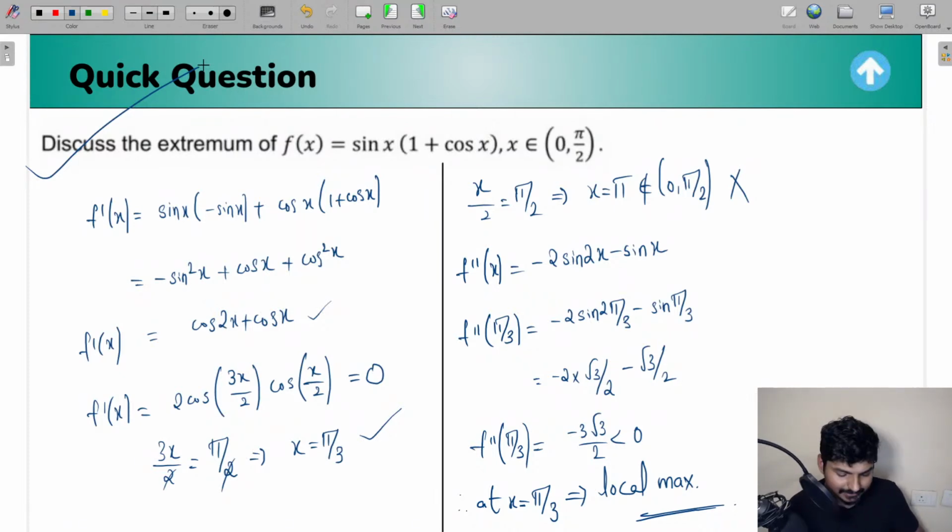So yeah, that's it from today's session. In the next session, that is going to be on Monday, I'll discuss some more topics which are left out today, like point of inflection, and a few more questions on the concept of local maxima and local minima. We are also going to discuss the concepts of global maxima, global minima, and nature of cubic polynomials, which are very, very important for your JEE main examination, guys. So with that, that's it from today's session.